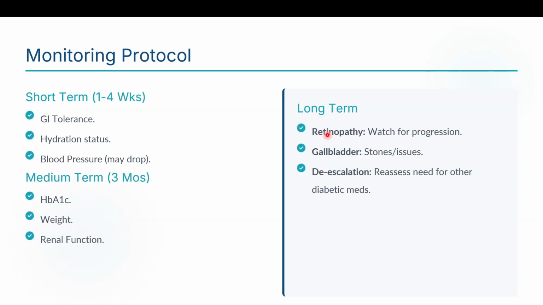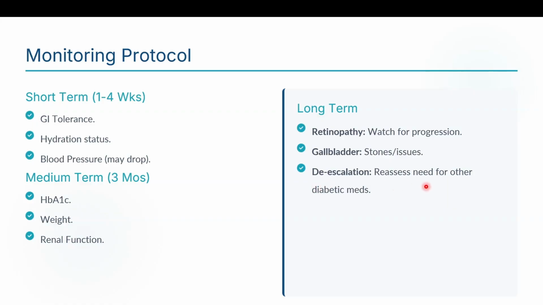Long term, always watch for retinopathy. There is a risk of retinopathy being increased with the use of GLP-1 agonists, so do a fundal examination and look for retinopathy. Also look for gallstones on a long-term basis, after more than 3 months of therapy.